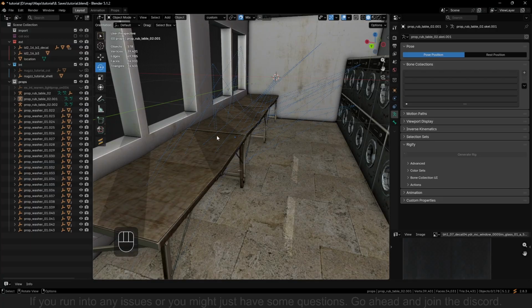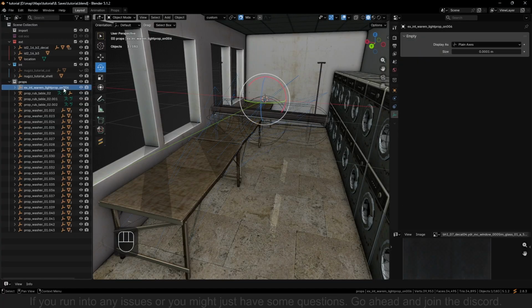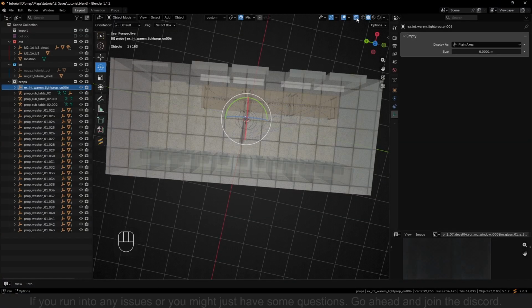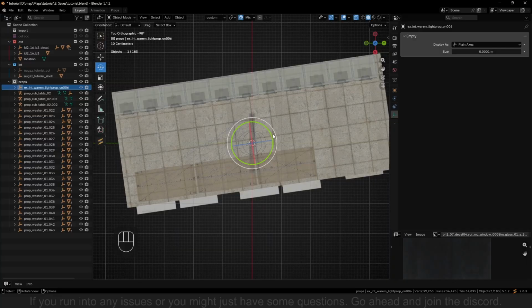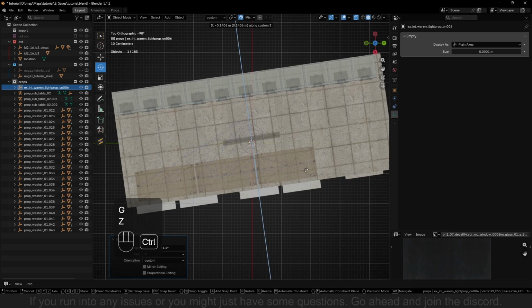Now, next, we want to place the light. So we take the light. From this, I think it's best to go from above. Turn on X-ray so we can see it. And we can rotate it so we can align it right here. And I think I will follow this line here.